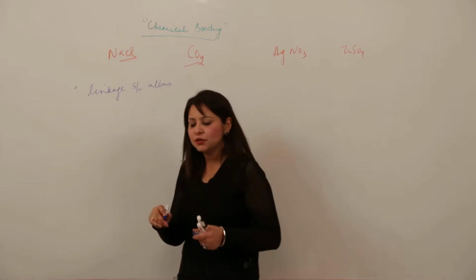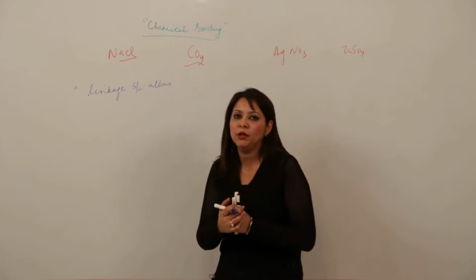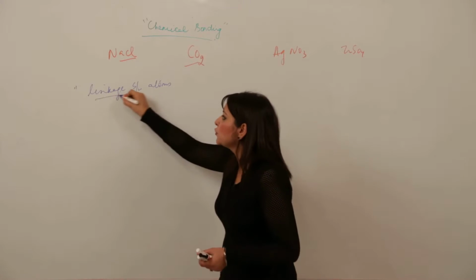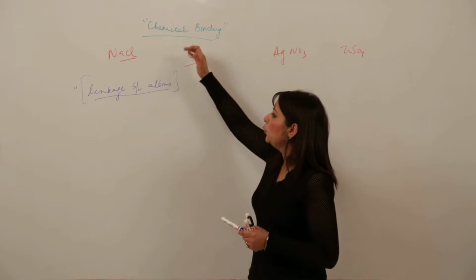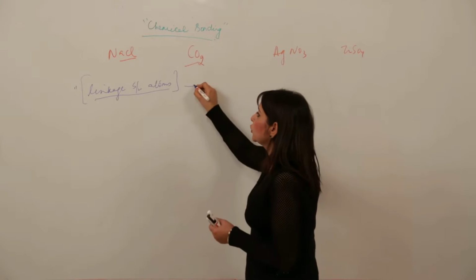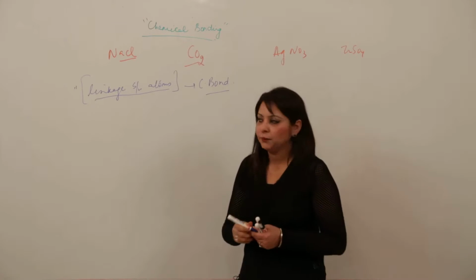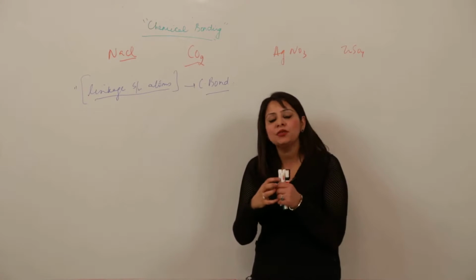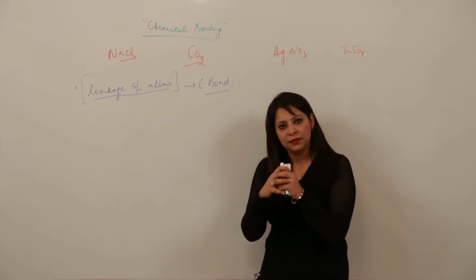The atoms do not always have to be different, it can be atoms of the same kind also. So that means it is a linkage between atoms which makes them link to each other. That linkage is called a chemical bond, and the phenomenon is called chemical bonding. So I think it is clear what a chemical bond is. It is just the linkage which holds different atoms or the same atoms together, right?